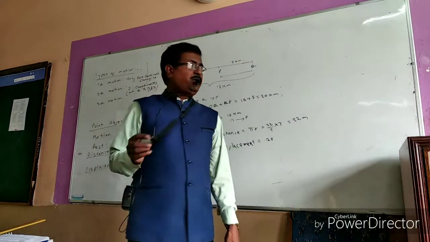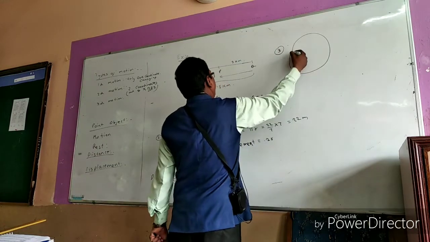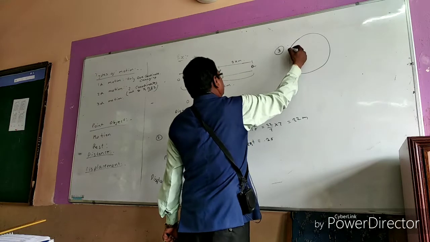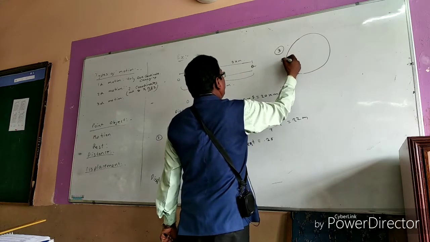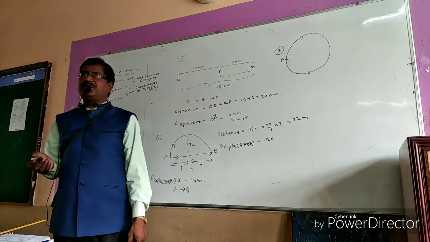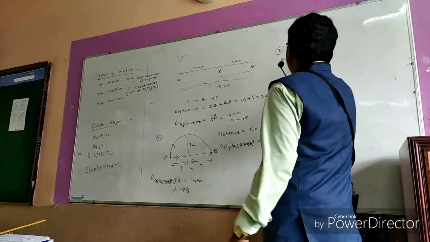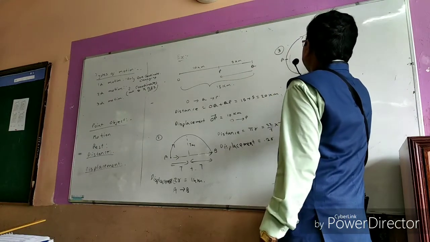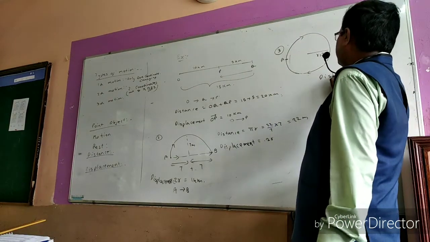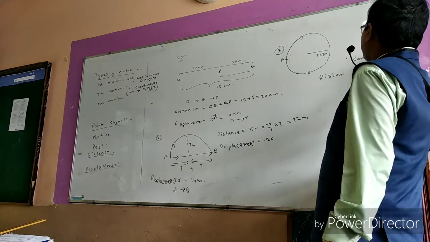And suppose the body is completing one circular path, just imagine it starts from A and once again reaches A. Then the actual length of it is 44 meters. If you take the radius as r, that is 7 meters, then the distance covered in this case is one complete rotation.